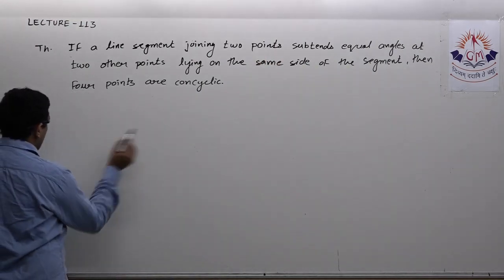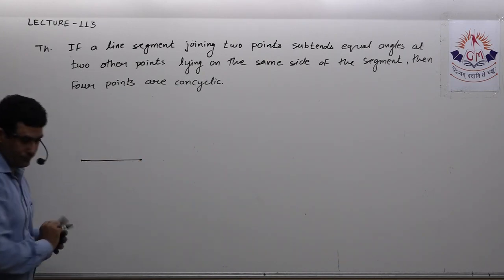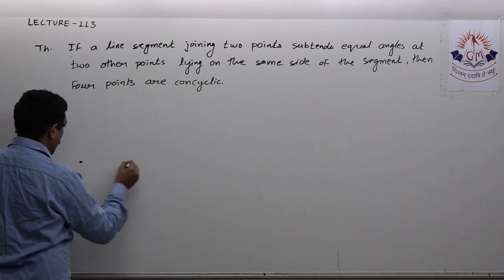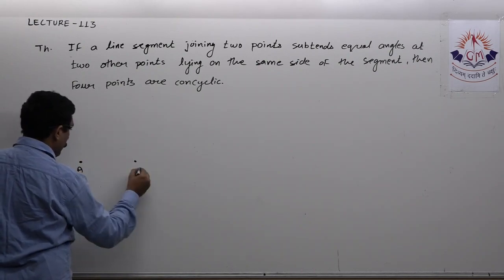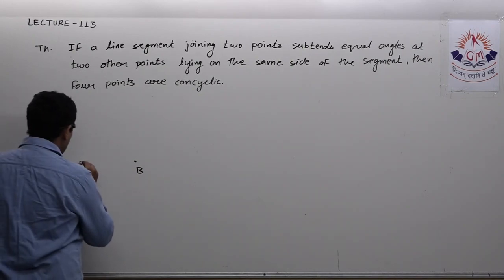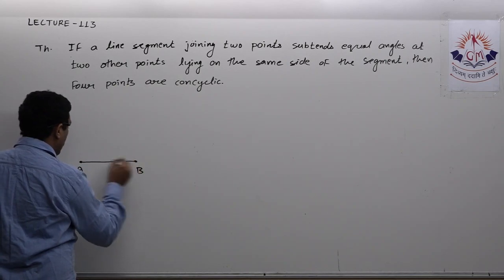So, it is something like this. Suppose we have points A and B. So in given, I will write: given points A and B, on joining them we'll get segment AB.